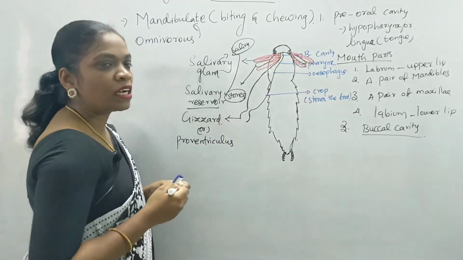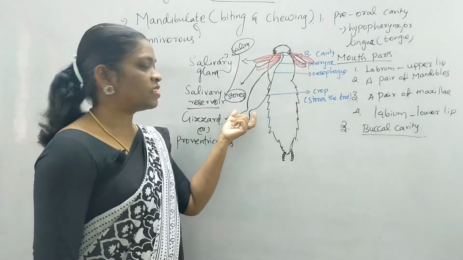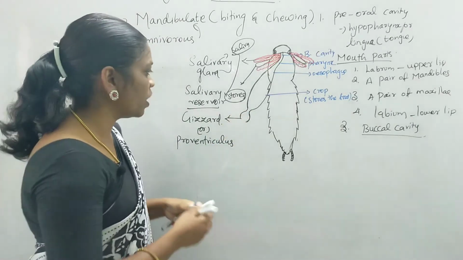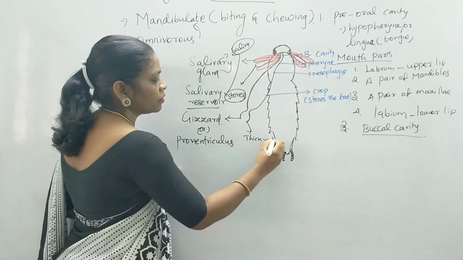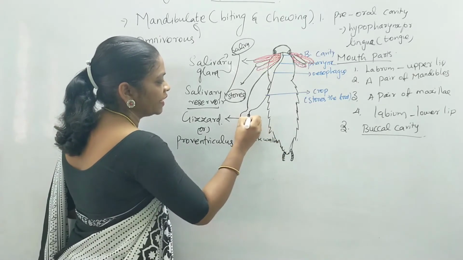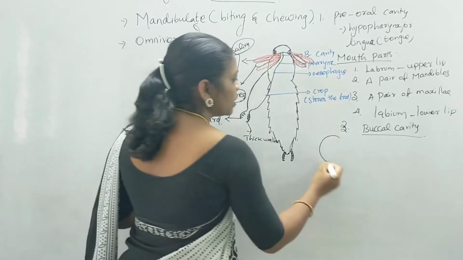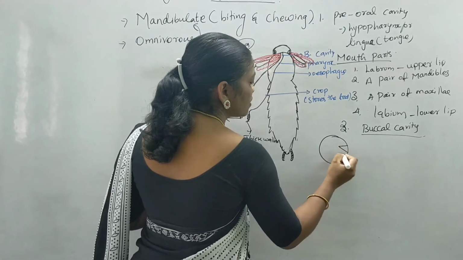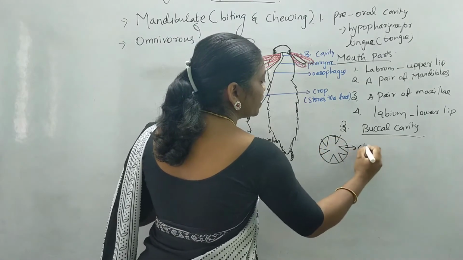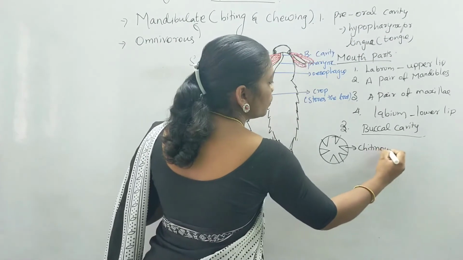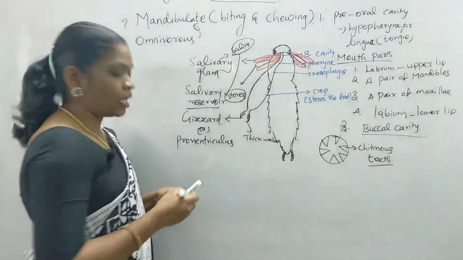What is the function of the gizzard? They have biting and chewing kind of mouthparts. They possess chitinous teeth inside the gizzard. The gizzard is thick-walled in nature, and you can find 6 chitinous teeth inside. When you enlarge the structure, you can find the chitinous teeth. These chitinous teeth help in grinding the food substances again.